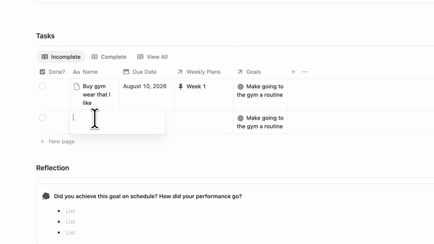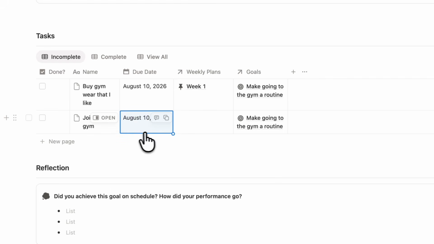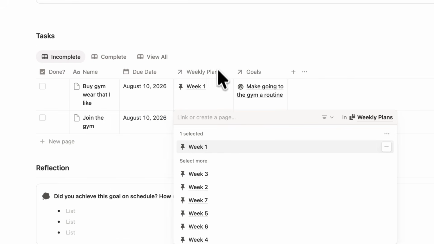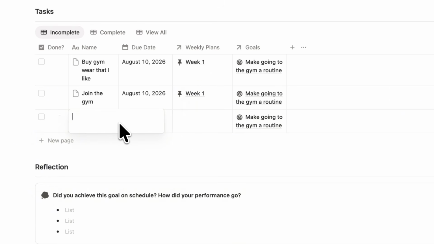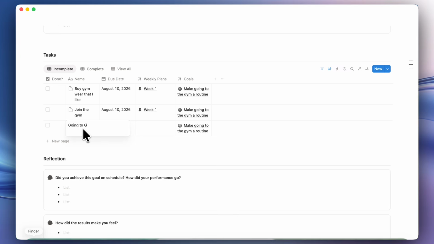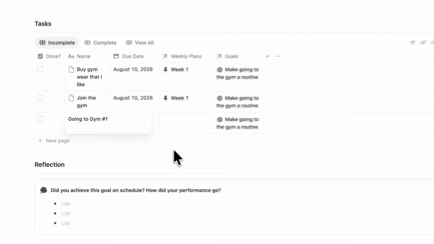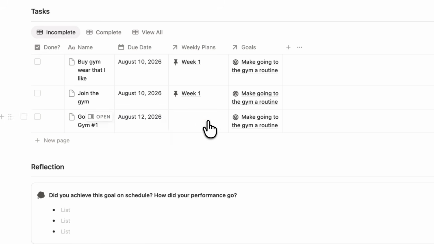So next I'll do join the gym. Maybe I haven't joined the gym yet. So maybe I'll also do that on the Monday here. That's also week 1. And we have it here. The next ones are mainly going to be about building consistency. So going to gym number 1, for example, and maybe I'll go on the Wednesday. And that's the week 1 activity.